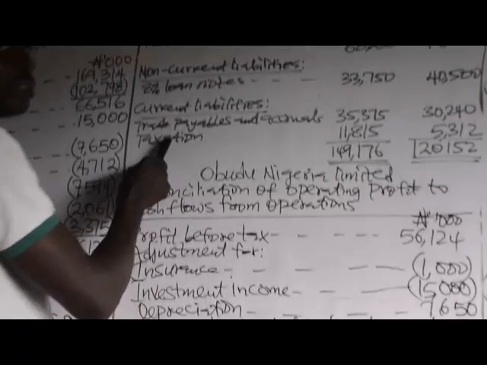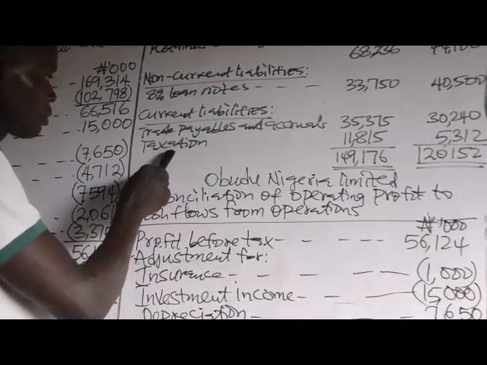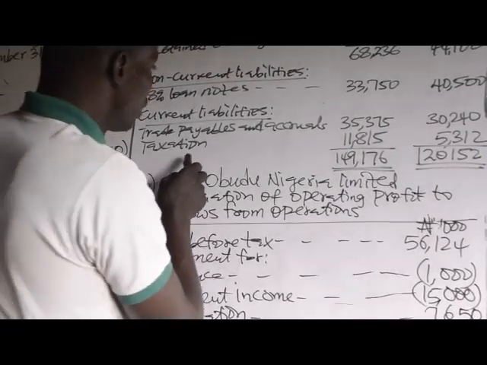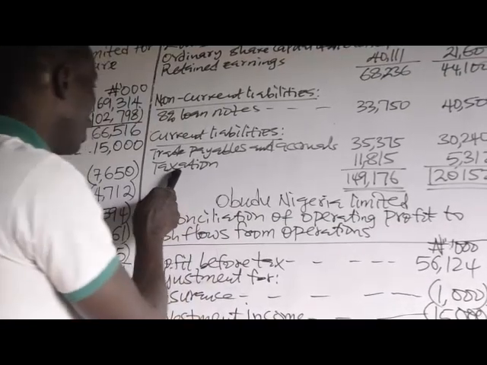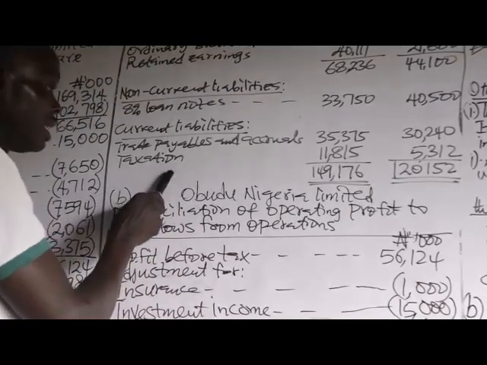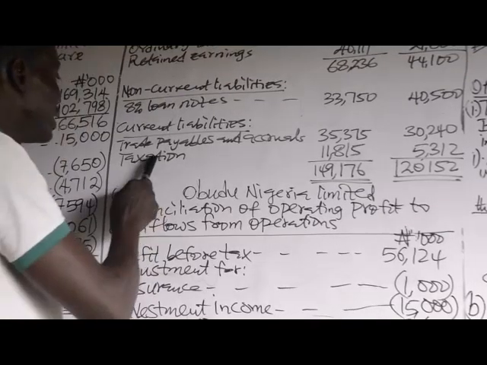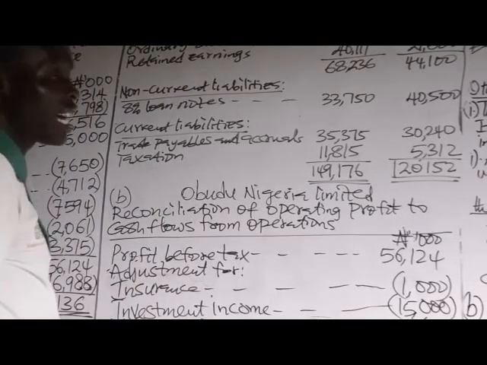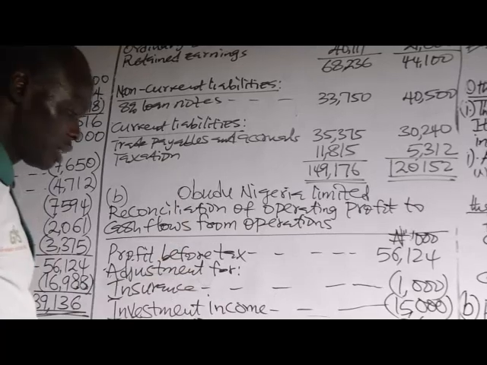Then we have taxation. Taxation is opposite. Taxation is to be used in the calculation of tax paid. Therefore, it will not be considered.